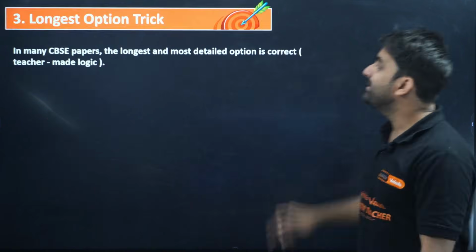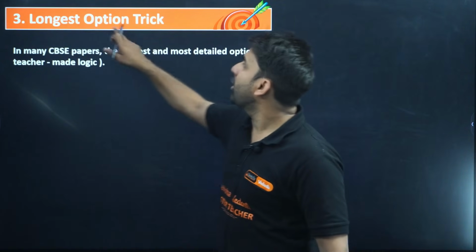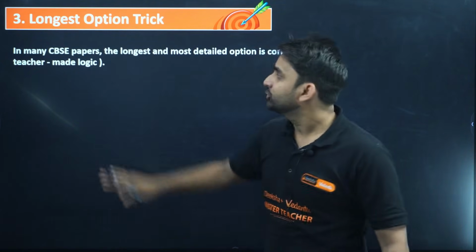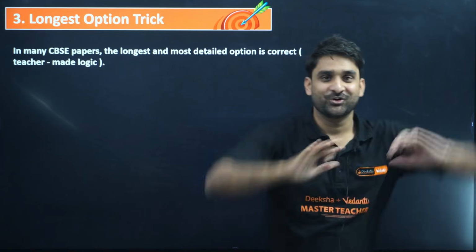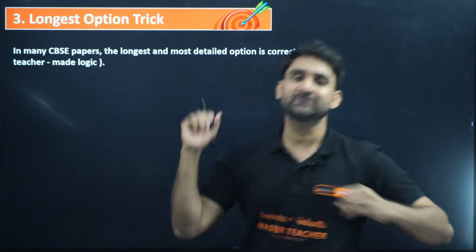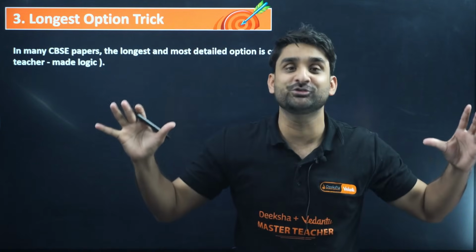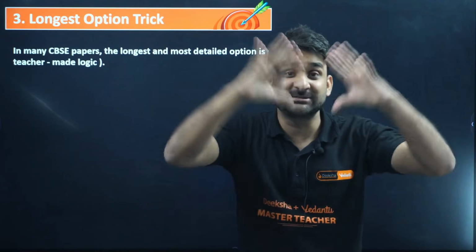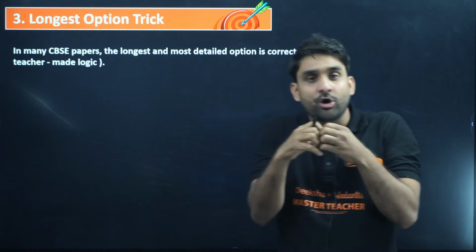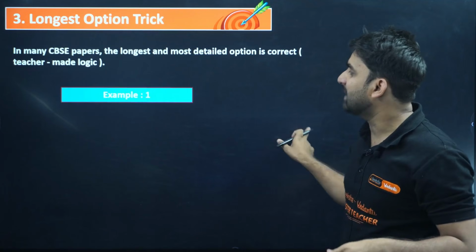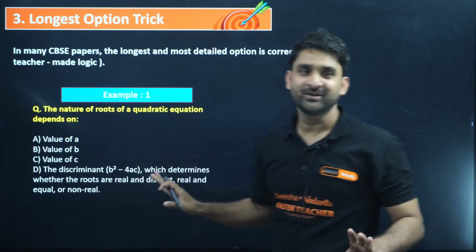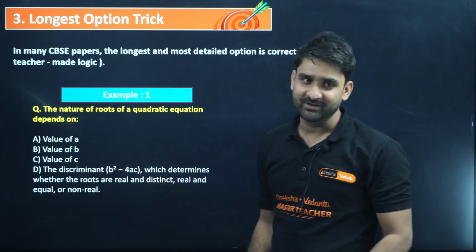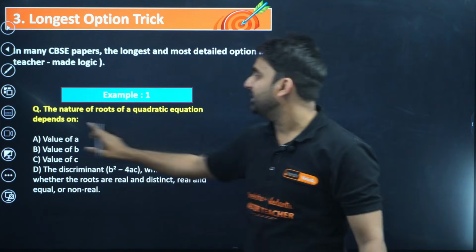Now moving to the next hack. The third point is the longest option trick, my dear. In many CBSE papers, the longest and most detailed option is correct, and this is called teacher-made logic. Obviously, the teacher puts detailed information in that particular option, an elaborated, explained form. Let me clear this with an example. The question is: the nature of roots of a quadratic equation depends on.